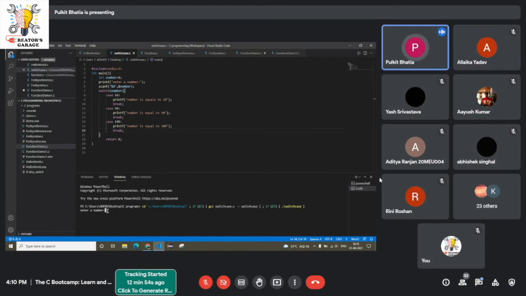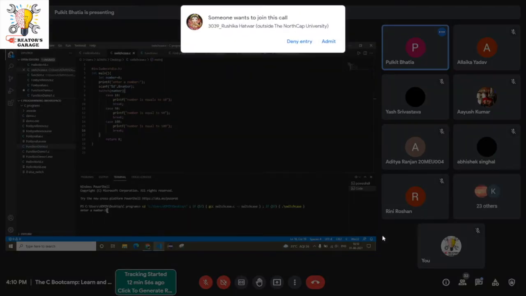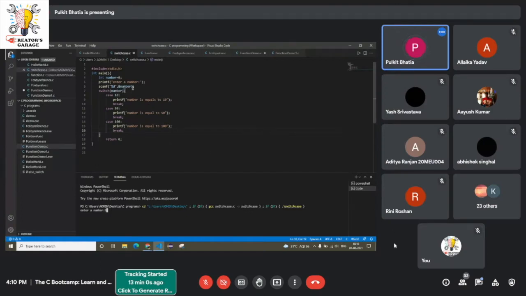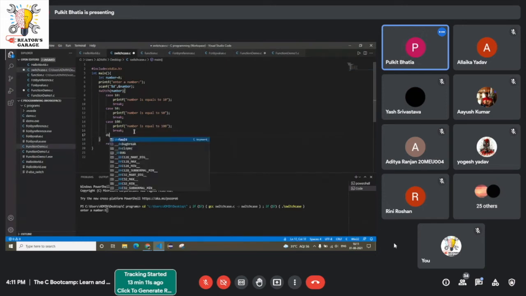Now, if I enter value 5, we all know 5 is not equal to 10, 50 or 100, so it should return false. Okay, just a second. There's a default statement as well.